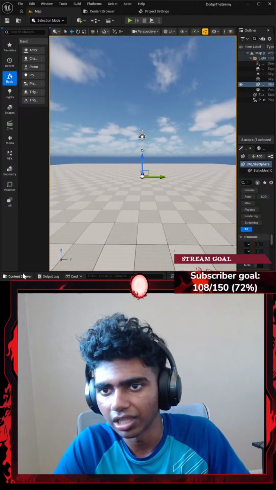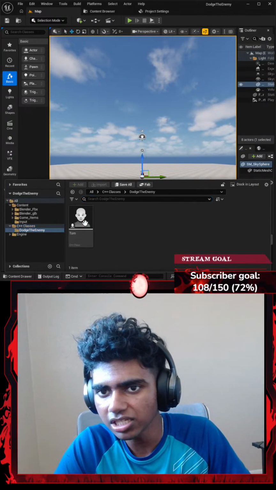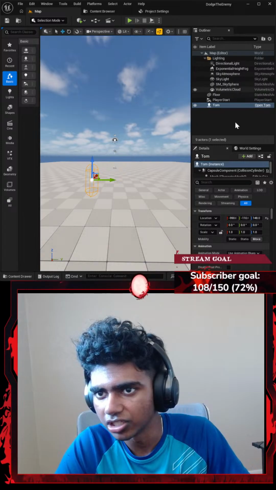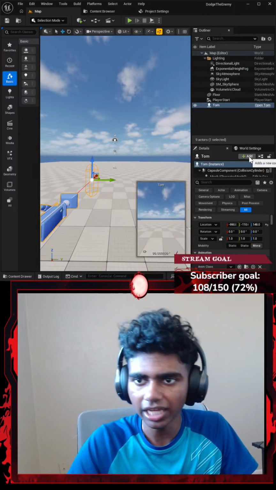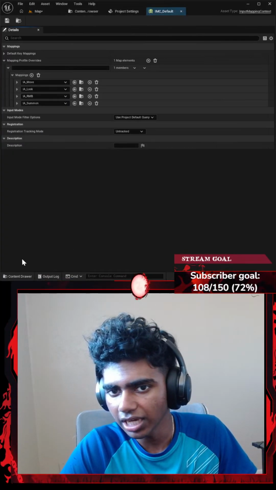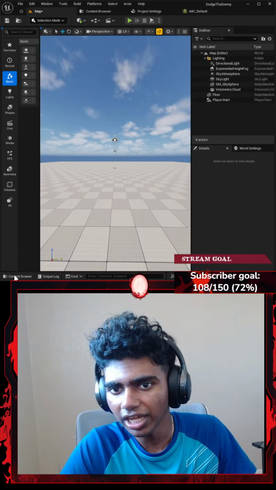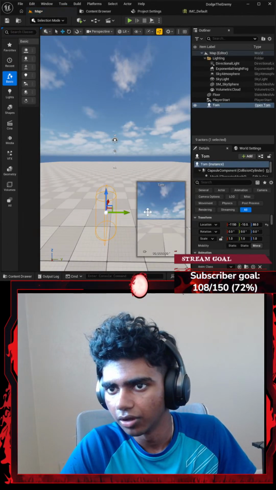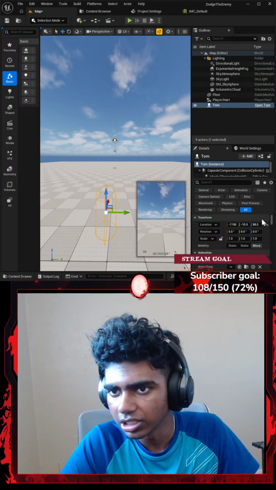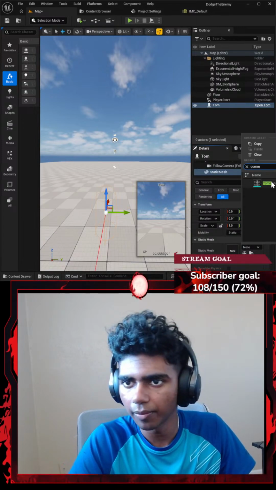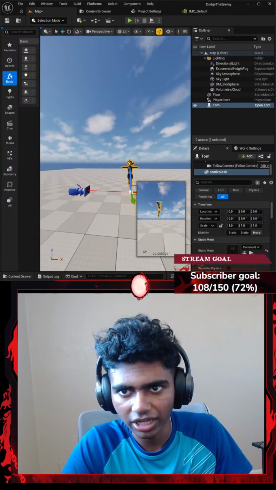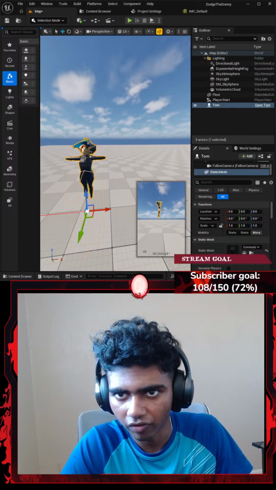Okay, so I'm going to go to my content drawer, go to C++ Classes, and drop my Tom class here. Then I'm going to add a static mesh to it, so I'm going to add a component. Let's go with static mesh. Whoops. Didn't I drop my class? I'm positive I dropped it. There we go. Okay, let's add a static mesh. I'm going to go with something like the common NPC, add that here, and leave the bullet points. I shouldn't rush so much that I mess the program up.